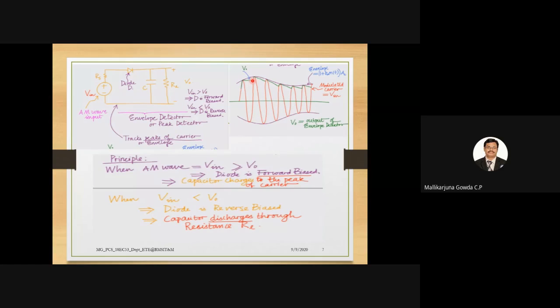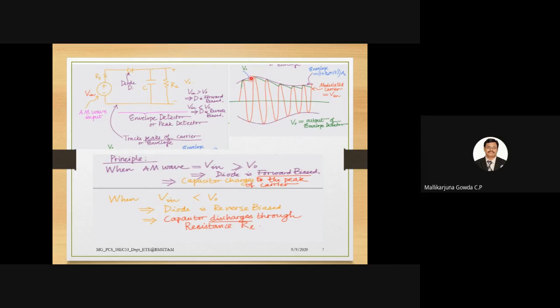When it reaches this point, the input at the diode is again more than V0, so the diode gets forward biased and starts conducting. The capacitor again charges towards the peak voltage. When the input goes below the peak, the diode becomes reverse biased and the capacitor discharges through the load. That charging and discharging continues, as I have shown here.